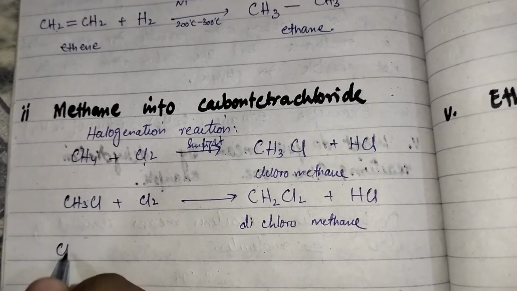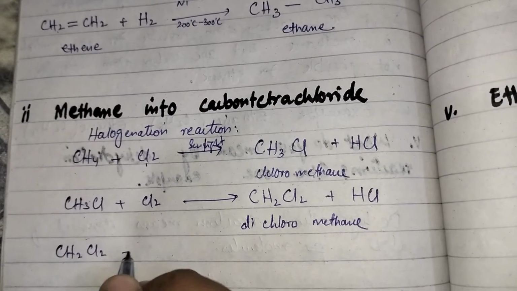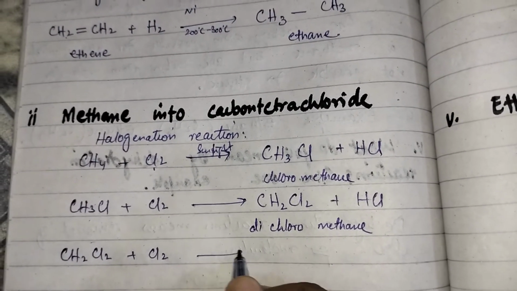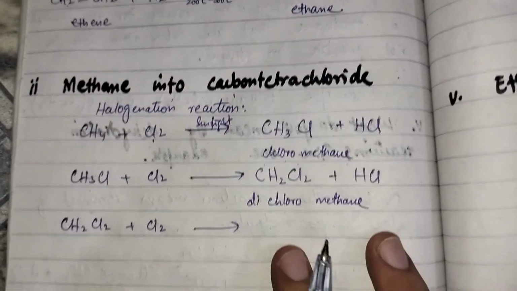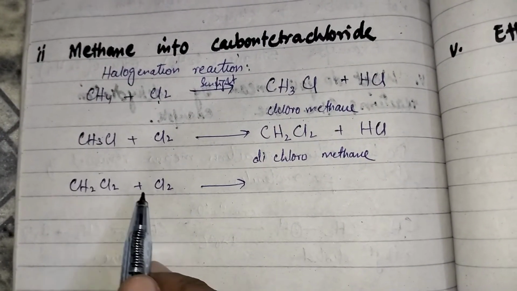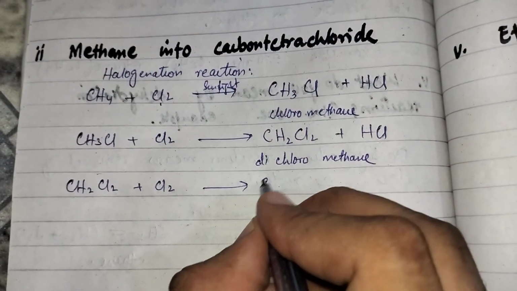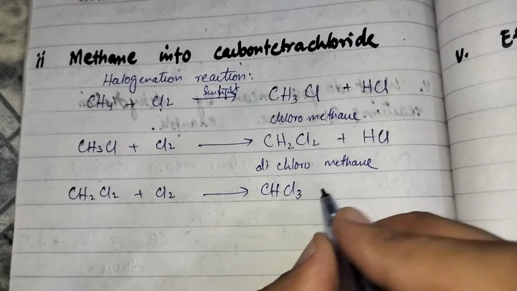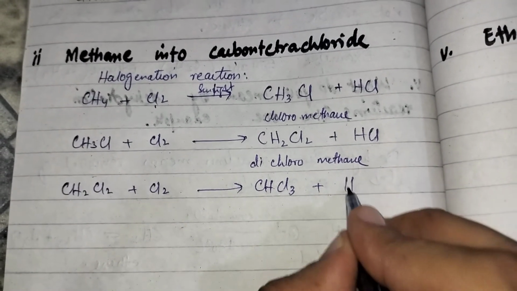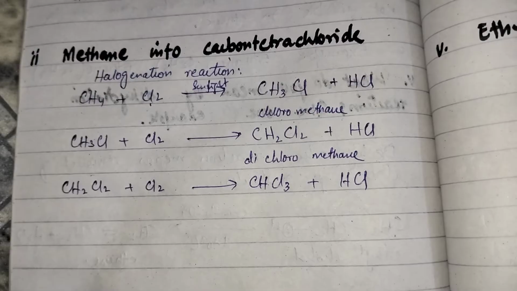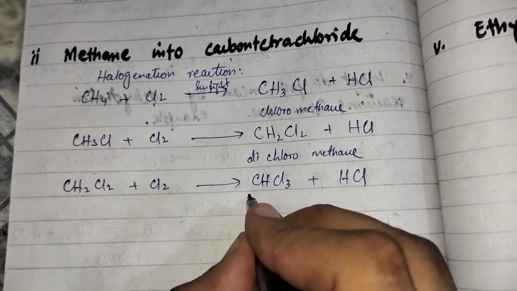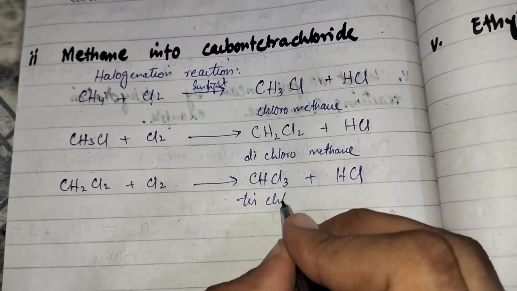Then dichloromethane again reacts with chlorine gas molecule, and again one hydrogen will be replaced by another chlorine, forming CHCl3, and the removed hydrogen will react with another chlorine to form HCl. It is trichloromethane.